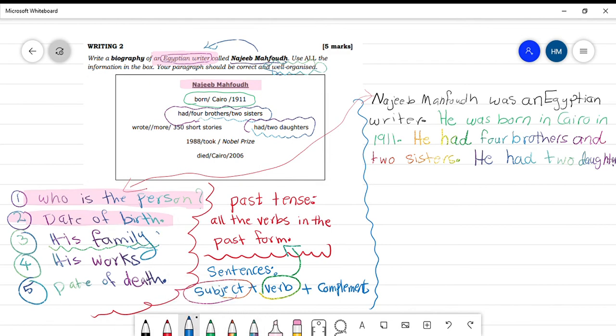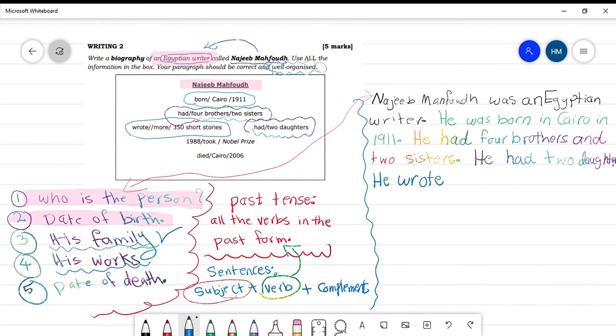Now let us move to the next sentence, my students. Okay, we finish about his family. Let us go to his works. Wrote more than 350 short stories. So here is the sentence about his work. We start with the subject, he, the verb, wrote in the past.